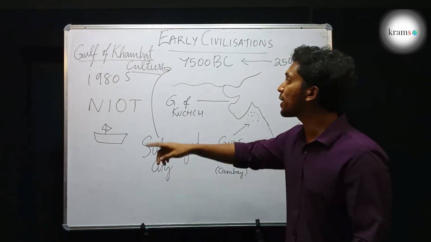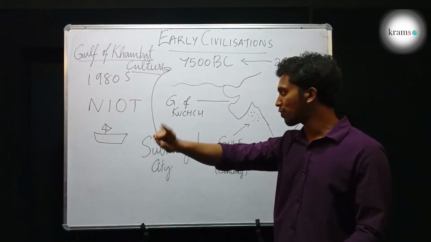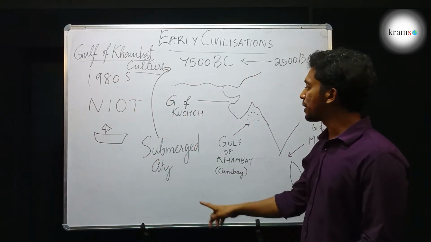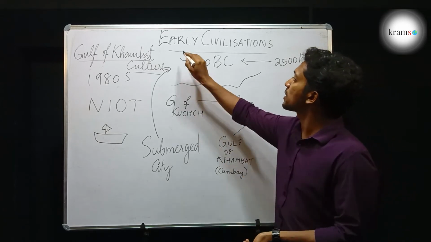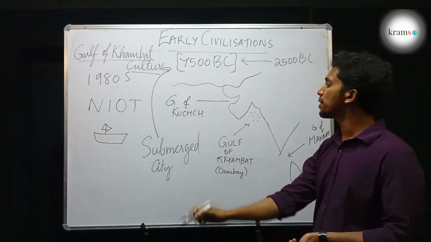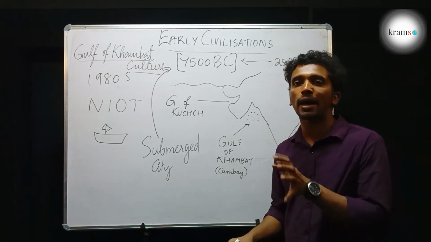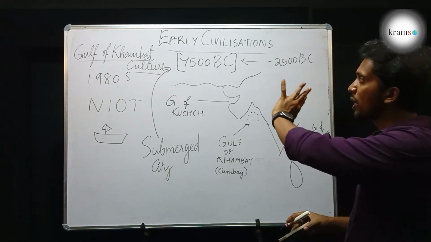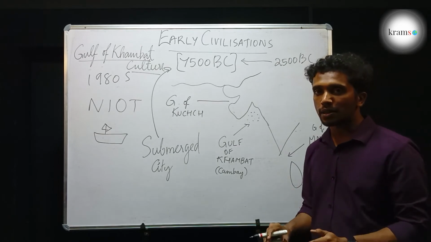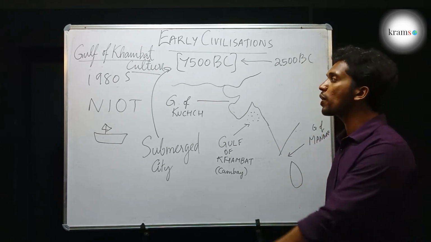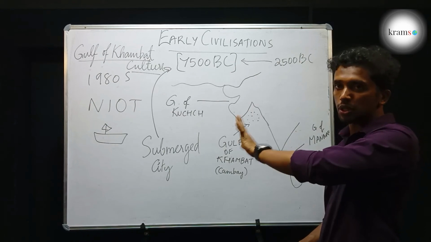It was identified in 1980s by the National Institute of Ocean Technology, and it is a submerged city which existed during 7500 BC. Due to some unknown reasons, the Indian government had not done much studying on this civilization, and they had not given out much data, so we only have to study this much.